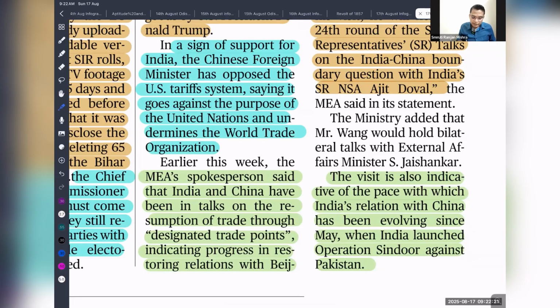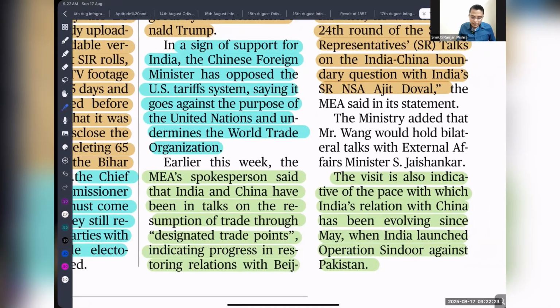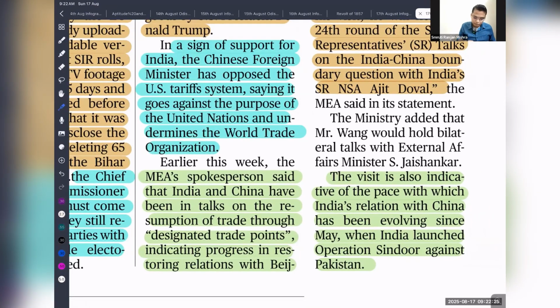The visit is also indicative of the peace with which India's relations with China have been evolving. So recently we have seen that our relations are improving quite well.